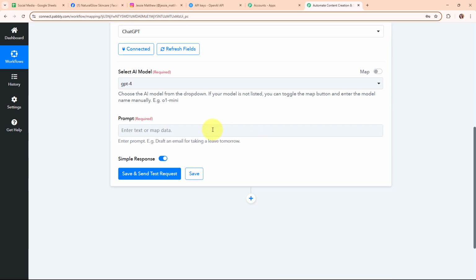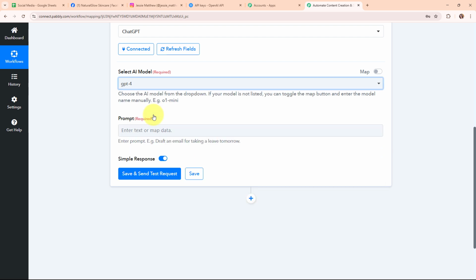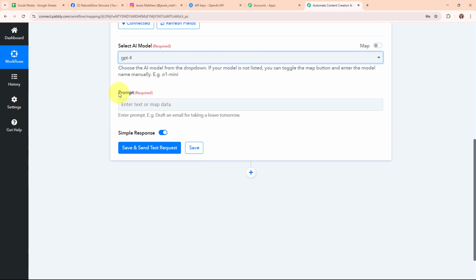Moving forward, it is asking me to select the AI model. By clicking on this drop-down menu, you can see all the AI models available. In this particular case, I'm going to use GPT-4 as my AI model, because I want to generate the social media content using it. Now it is asking me to enter the prompt.